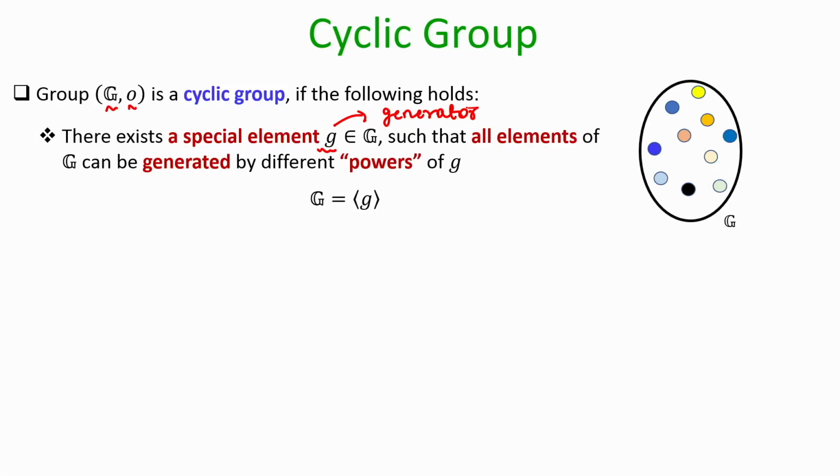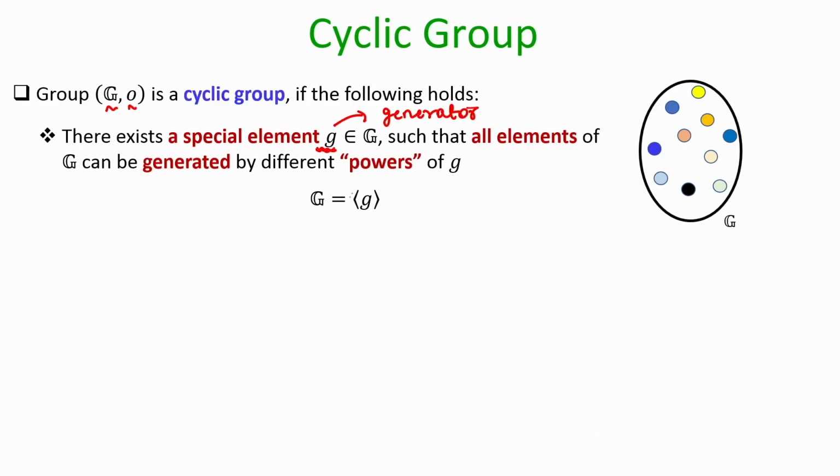and it is called a generator because you take different powers of this generator. Again, by power I mean group exponentiation. That means, you perform group exponentiation on this generator multiple times, 0th time, 1 time and different times, right. You will get all the elements of your group. That means, this element small g has the capacity to generate all the elements of your group by performing group exponentiation on this generator.